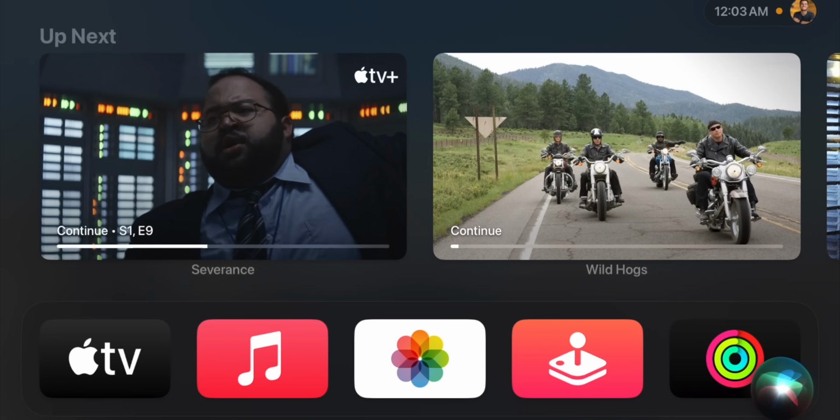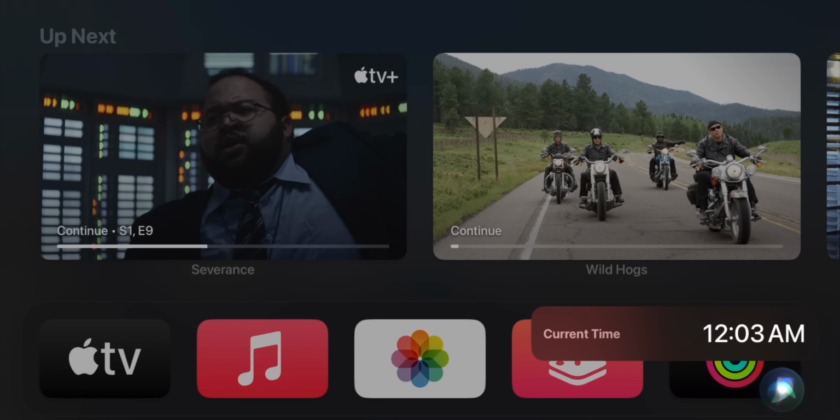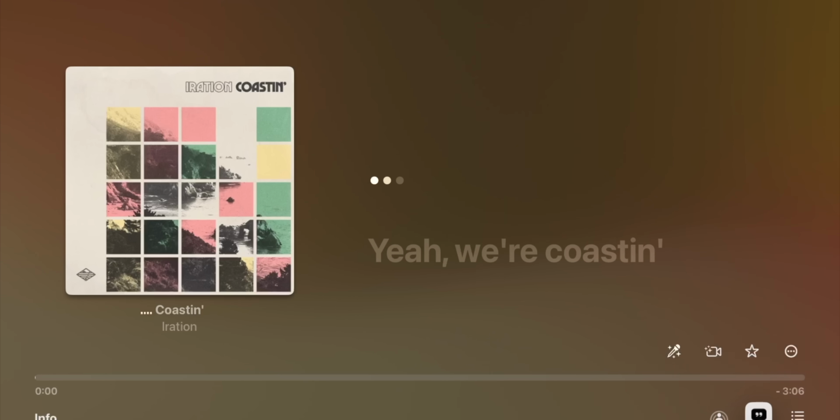This update also includes a better Siri, so it's now on device for some queries. You'll notice that the response times are much quicker than they were on tvOS 17, and also it's just more secure since everything stays on device and you don't need an internet connection for a lot of things that you ask Siri now. We also now have SharePlay for Apple Music with tvOS 18, which is very helpful.